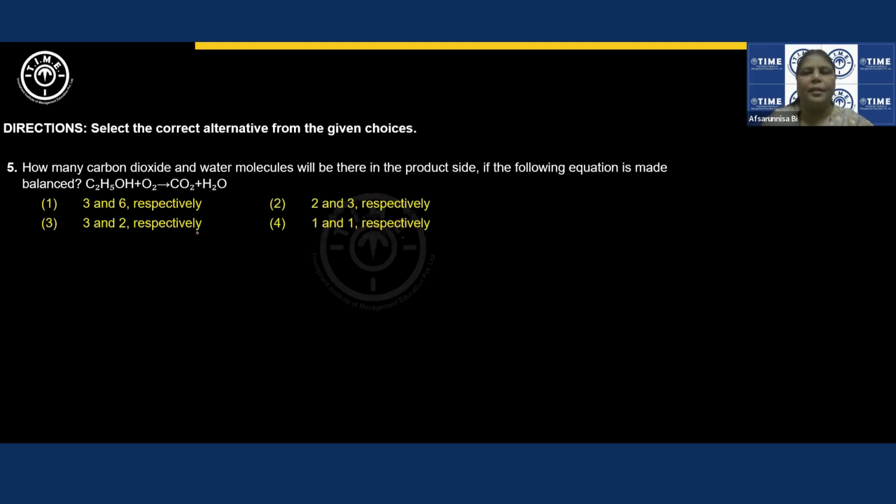Okay, this is a question related to balancing of chemical equations. How many carbon dioxide and water molecules will be there in the product side if the following equation is balanced? Suppose if such questions are given to us, we need not waste time balancing the equation. We can just look at this. It is given as C2H5OH, right? Plus O2.